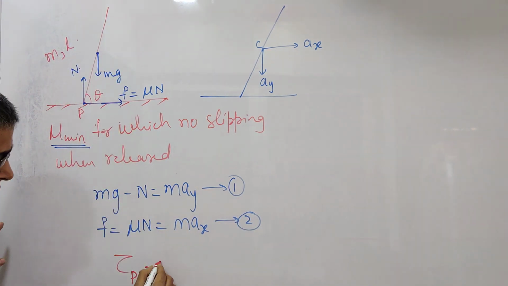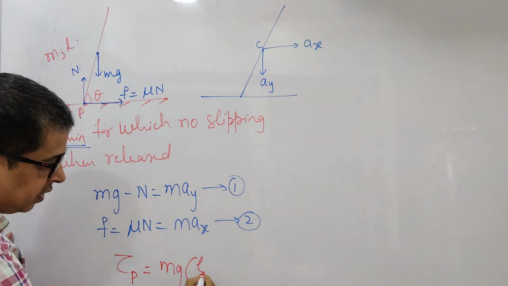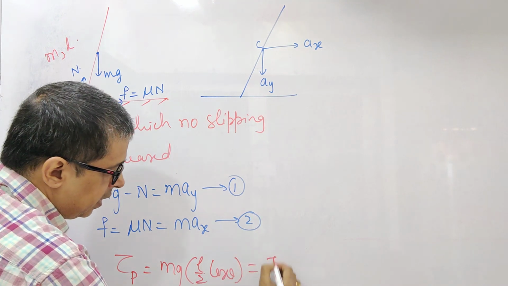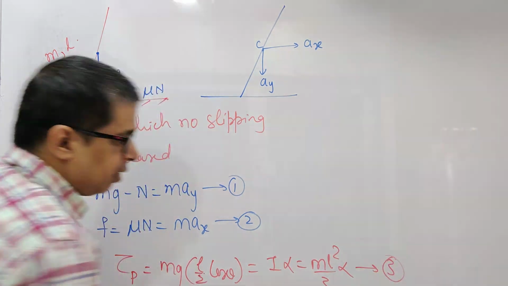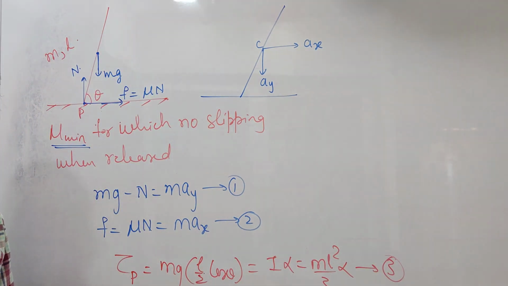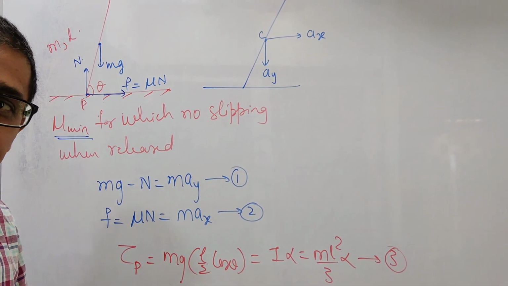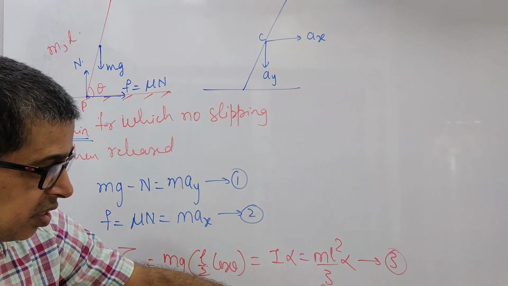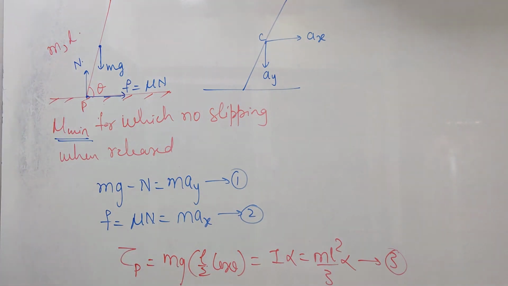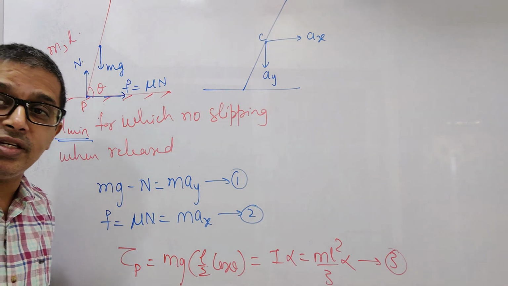So now it will be mg into L by 2 cos theta, which should be equal to I into alpha. This is mL square by 3 into alpha. You took the torque about the lowermost point. Right? If you take the torque about the lowermost point, the moment of inertia about one extreme end of the rod is mL square by 3, into alpha. Right? You have all three dynamic equations ready.